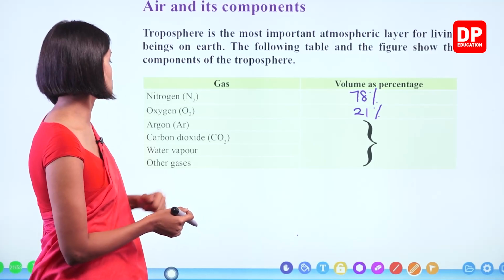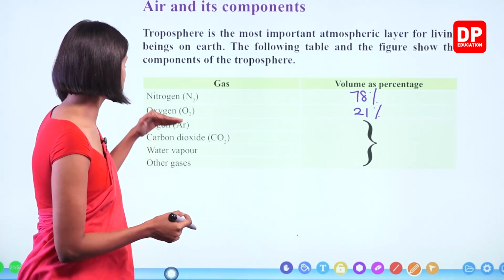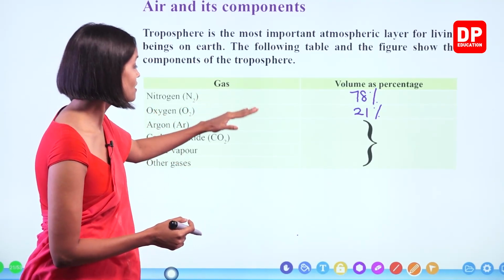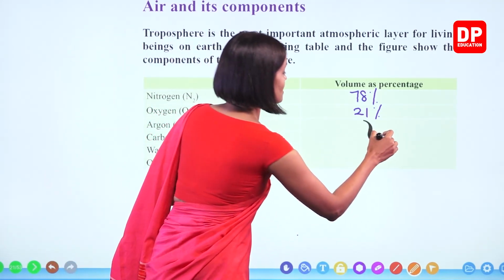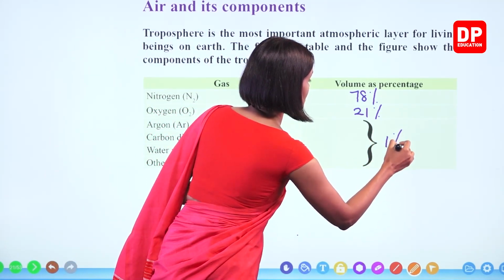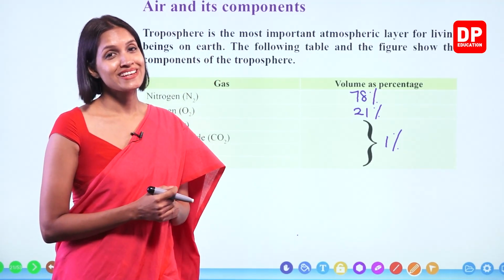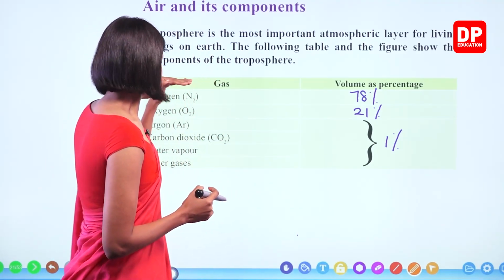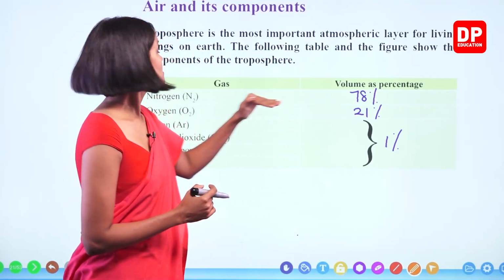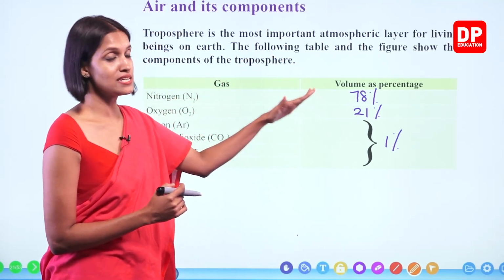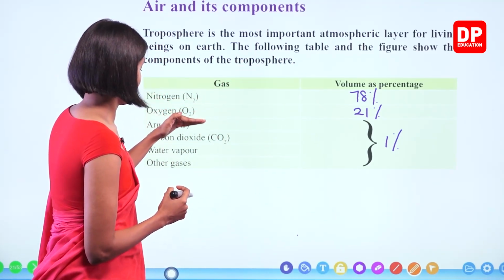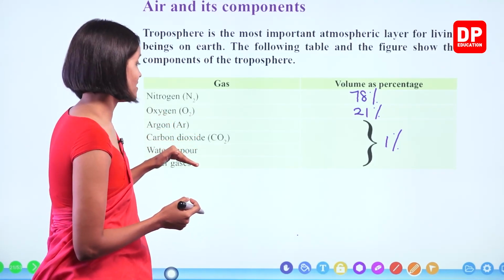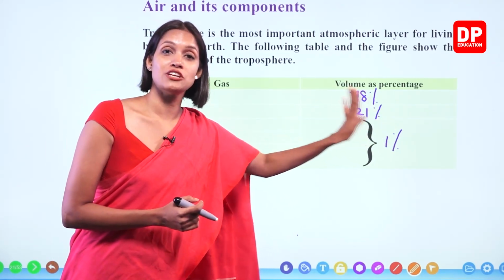So argon, carbon dioxide, water vapor and other gases all make the last 1% of the atmosphere. Right, children? Nitrogen 78%, oxygen 21%, and argon, carbon dioxide, water vapor and other gases make the other 1% of the atmosphere.